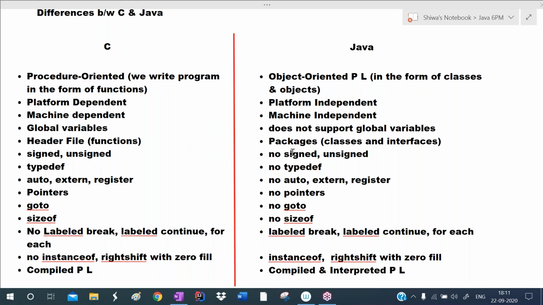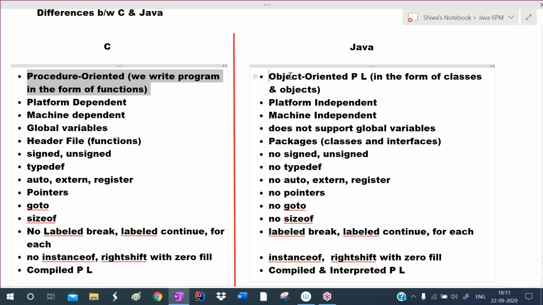So what are the differences between C and Java? C is a procedure-oriented programming language, meaning we write the program in the form of functions. To perform any task, we write a function. And Java is an object-oriented programming language, meaning we write the program in the form of classes and objects. In the classes, we place several properties and methods, and for that class, we create the object.